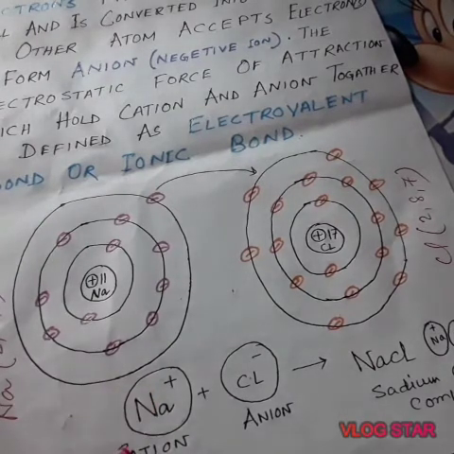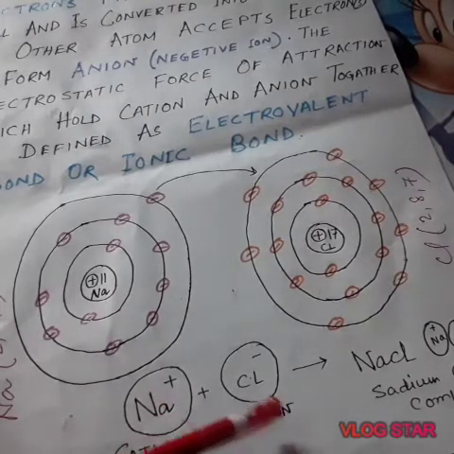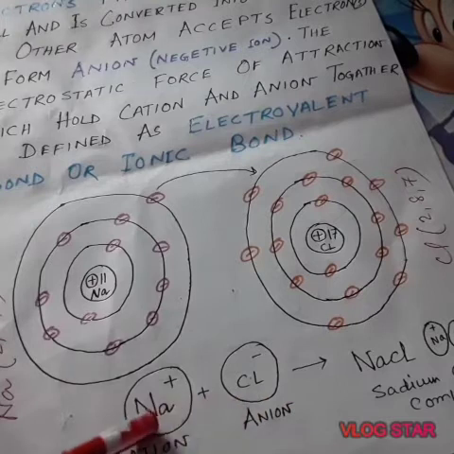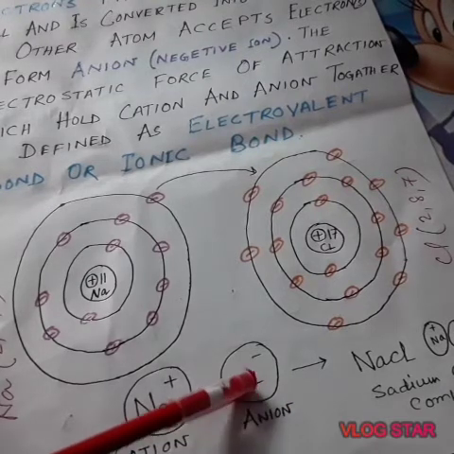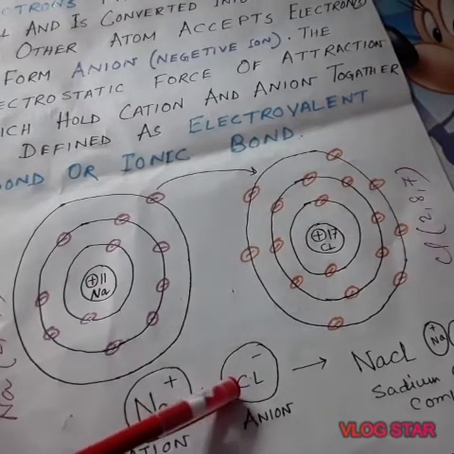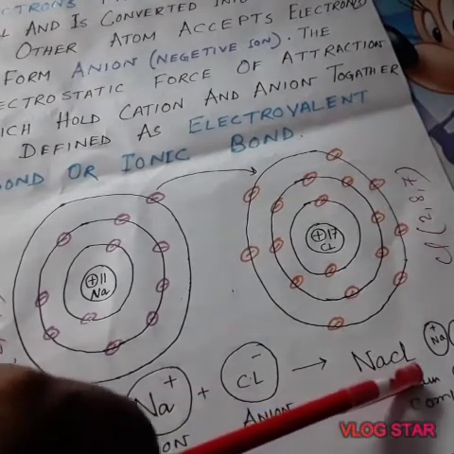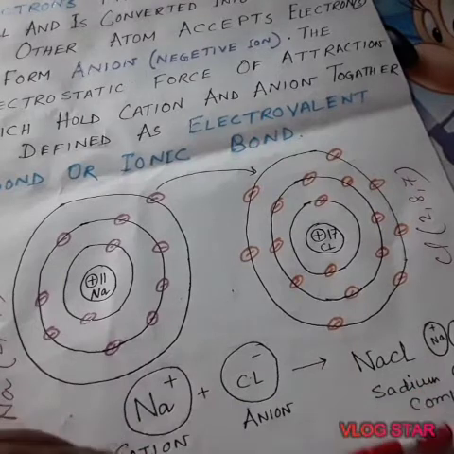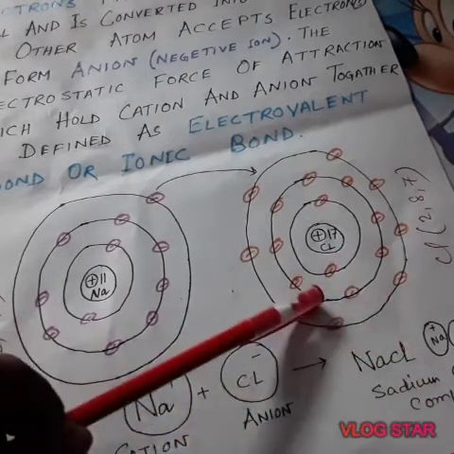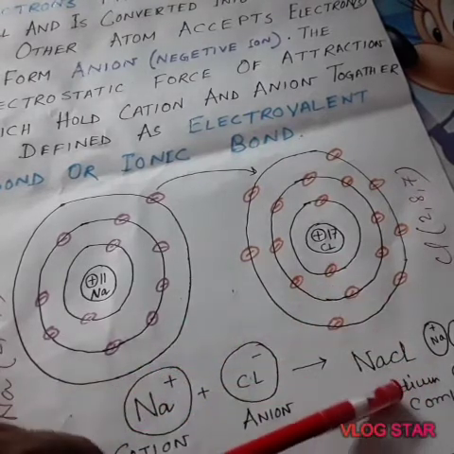Another name of positive ion is cation. Cation and anion both attract each other by electrostatic force to form the sodium chloride compound, NaCl. In this way, electrovalent compounds are formed.